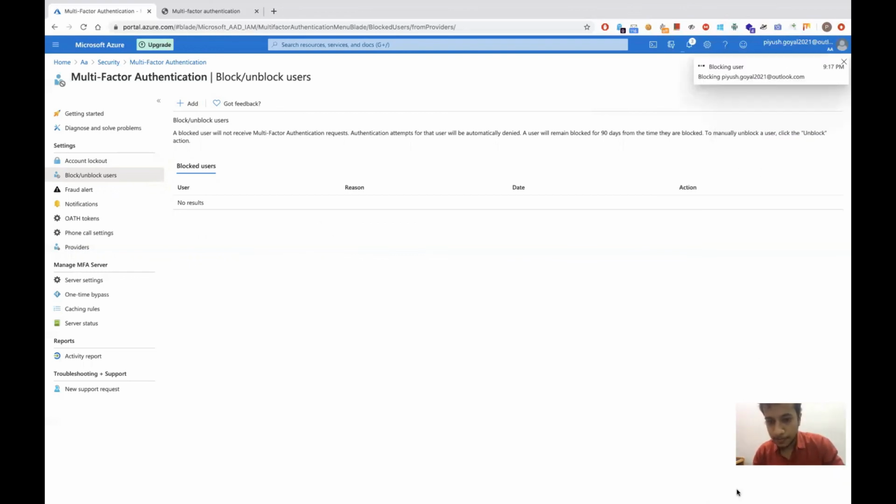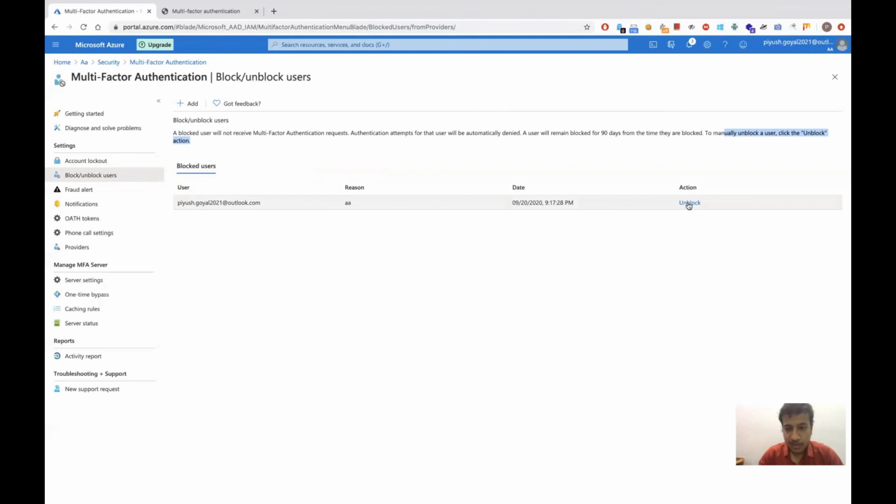So, okay, my user is blocked for 90 days. This user won't be able to initiate any attempt of authentication, and it will be denied. It won't be redirected to the MFA screen. It would be denied before that. We can unblock a user, suppose, if the device is found or we have created a new device. We can then unblock the user, and we say that the reason can be anything, and we have unblocked the user. So this mitigates our threat of a stolen device as well.